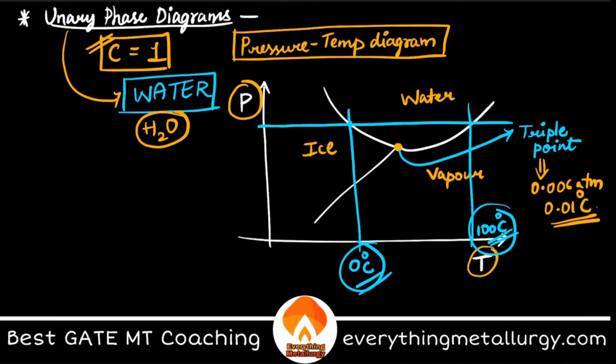0.01 degrees Celsius. If you are able to maintain these conditions of 0.006 atmosphere pressure and 0.01 degrees Celsius temperature, then you can see all three phases of water. I don't know why I'm saying iron.